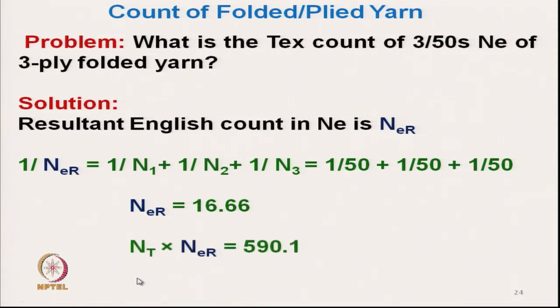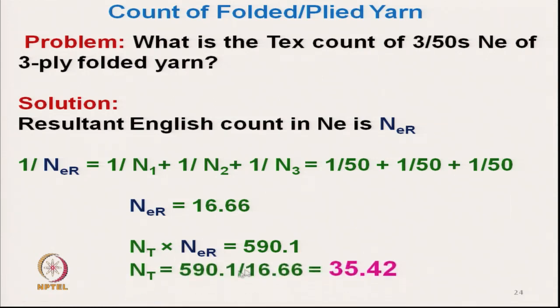So, we know NT multiplied by NER equals 590.1 approximately, actually 590.4. In that case NER is known, so we can calculate NT. So, 590.4 divided by 16.6 comes out to be 35.42 tex. So, for the 3-ply 50s English count yarn, the tex value is 35.42. Okay. In that way we can always convert.